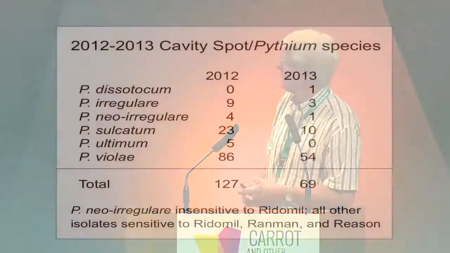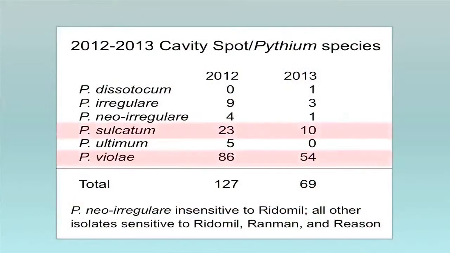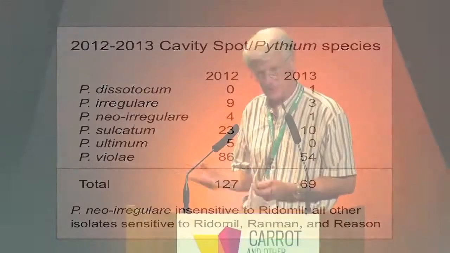Okay, so what species of Pythium cause cavity spot in California? It's primarily Pythium violae and Pythium sulcatum. And we do a survey every year, not because those organisms change in importance, but because we're concerned about the development of resistance to fungicides.